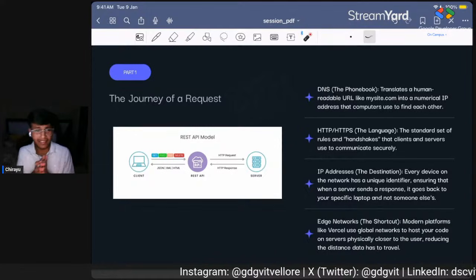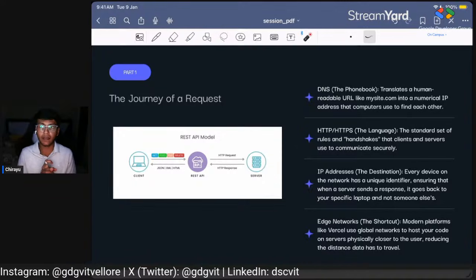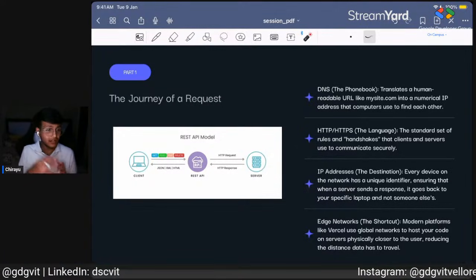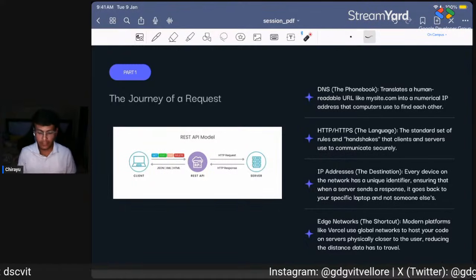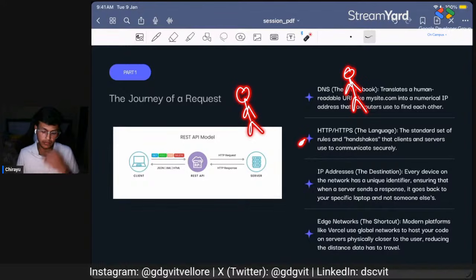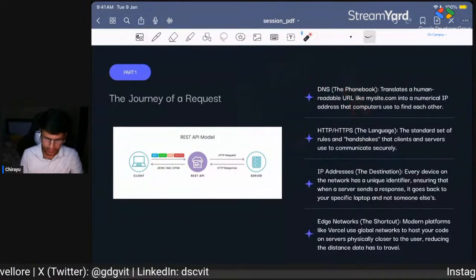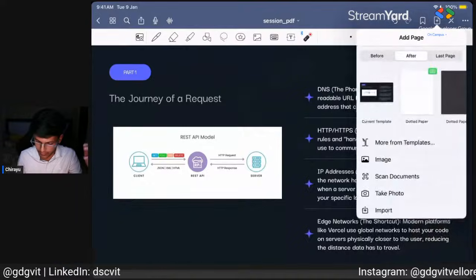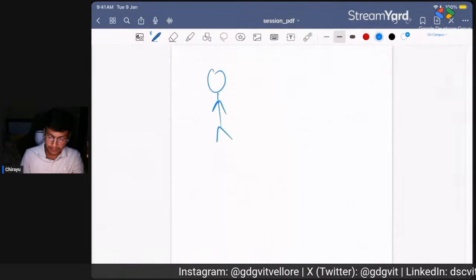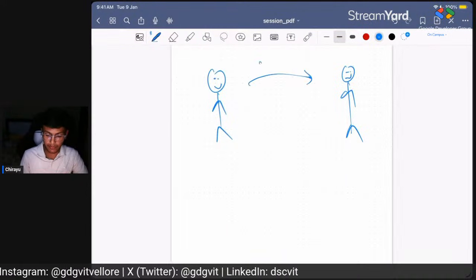So what's the difference between these two? Suppose two people are having a talk and communicating with each other using the HTTP protocol.